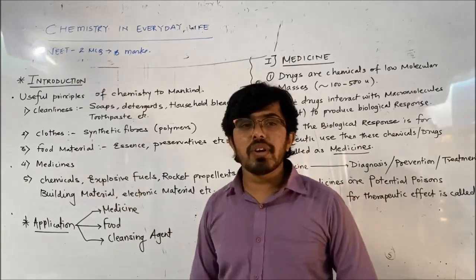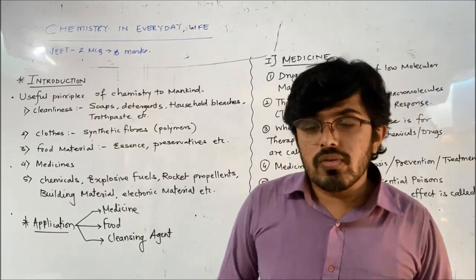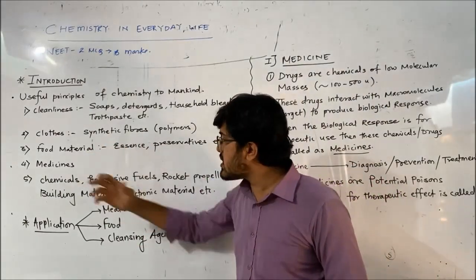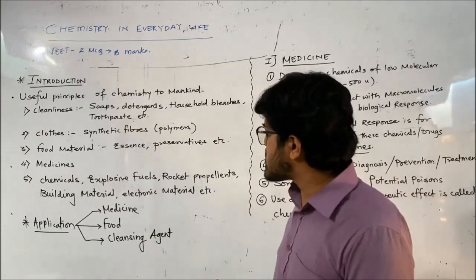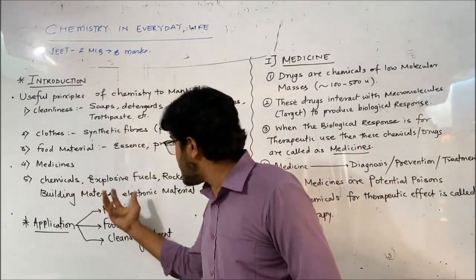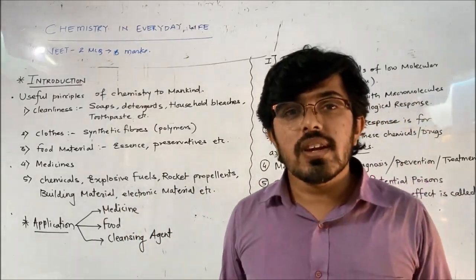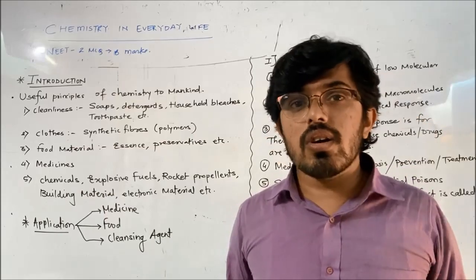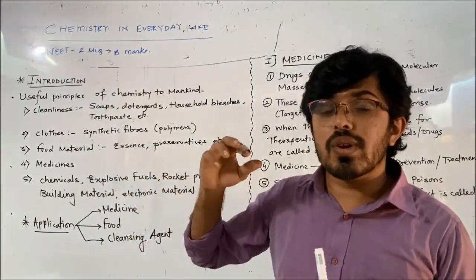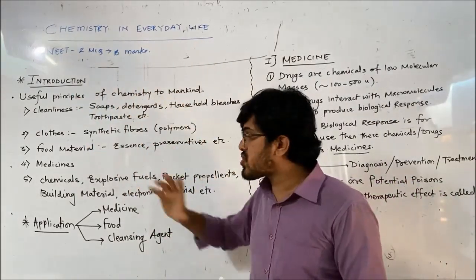The biggest department is medicine. One of the main branches of chemistry I can say. This branch we are going to discuss in detail in this chapter. Other than this, chemicals, explosives, fuels like rocket propellants, it is a type of fuel, building material, electronic material. You know electronic material, whatever chips are there, in that silicon and all is present, that we are going to discuss in the electron, photon and semiconductor chapter. Means all these things are indirectly based on chemistry.